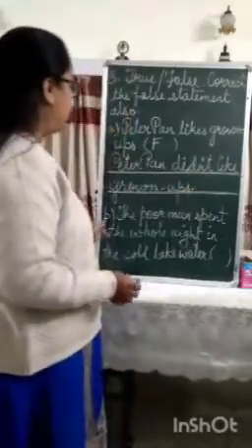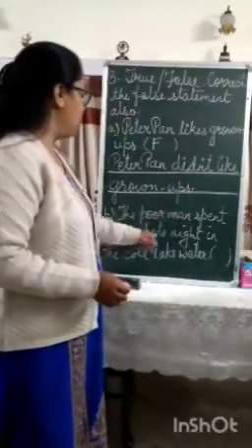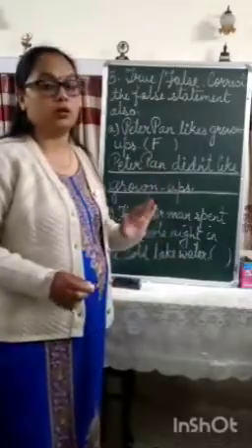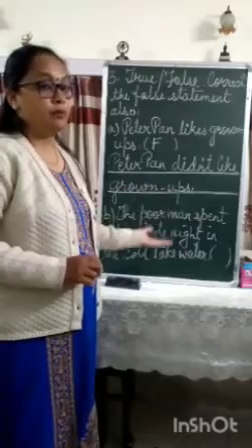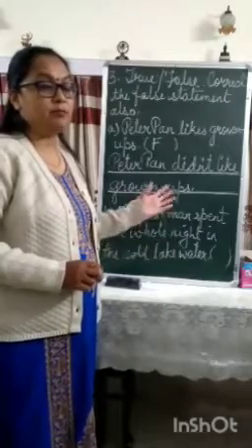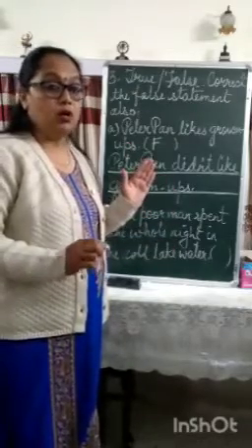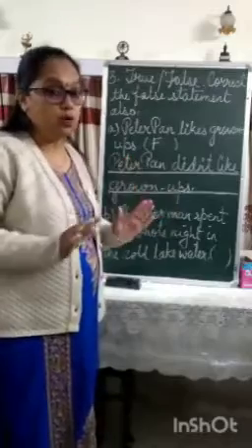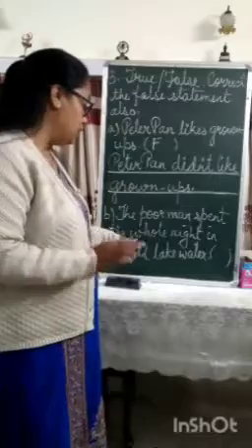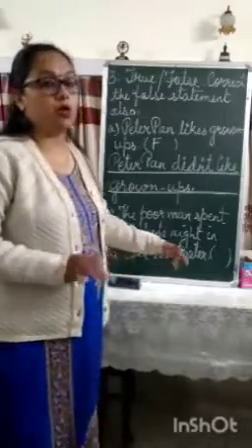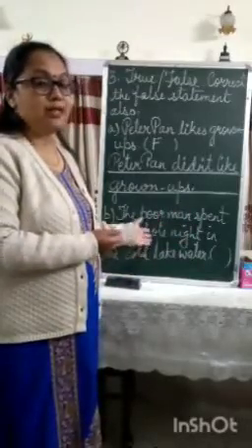Okay, second example. The poor man spent the whole night in the cold lake water. This is from the chapter Birbal's Khichdi. If you remember, one of the persons took up the challenge and he spent one whole night in the lake water, which was very cold. The same thing is being said in this sentence, that the poor man spent the whole night in the cold lake water. So is it telling the truth or is it telling a false thing?